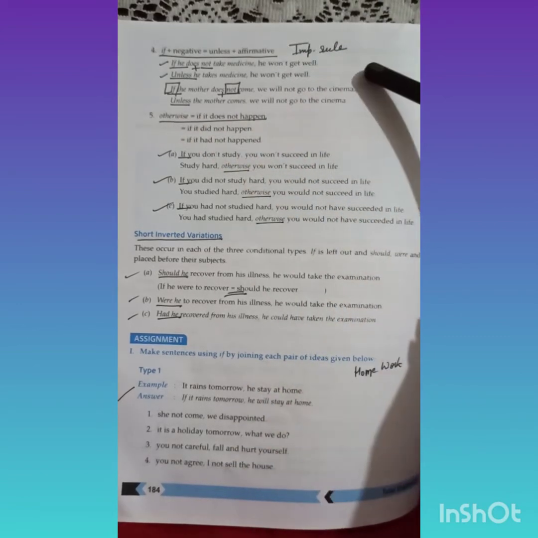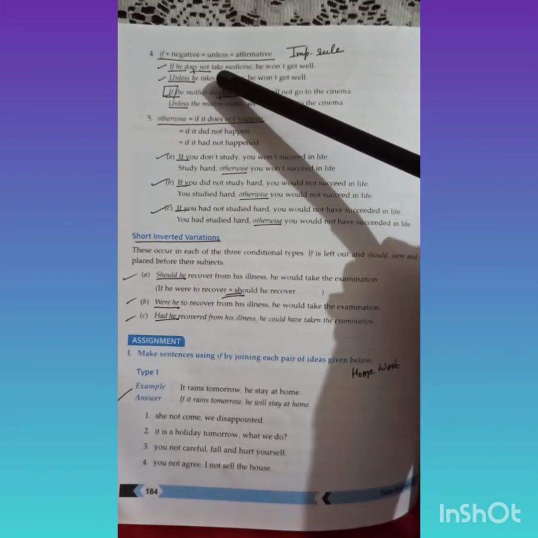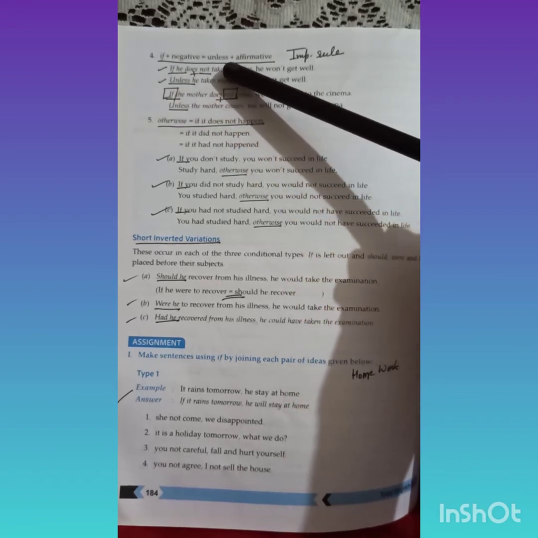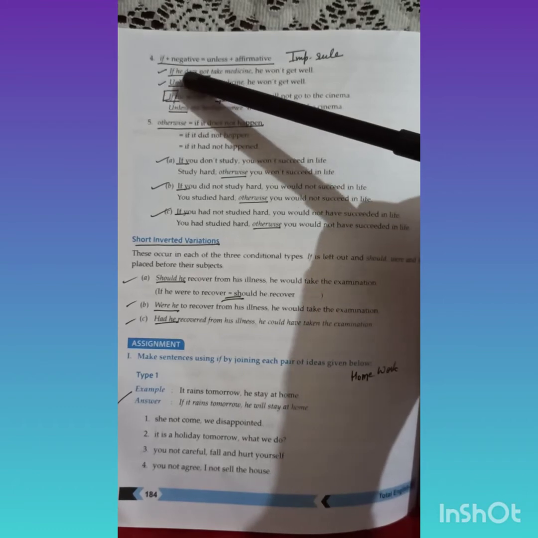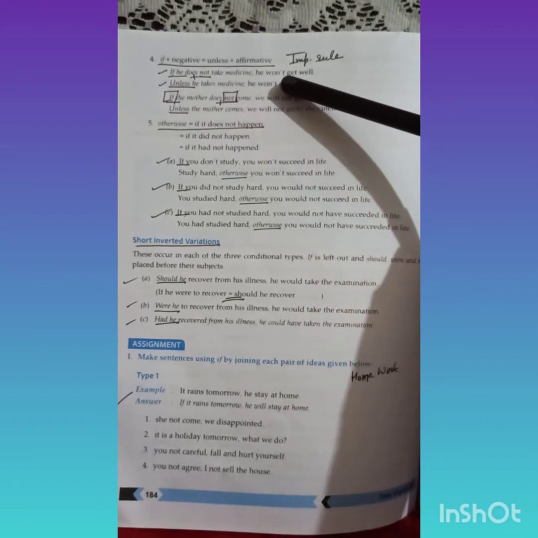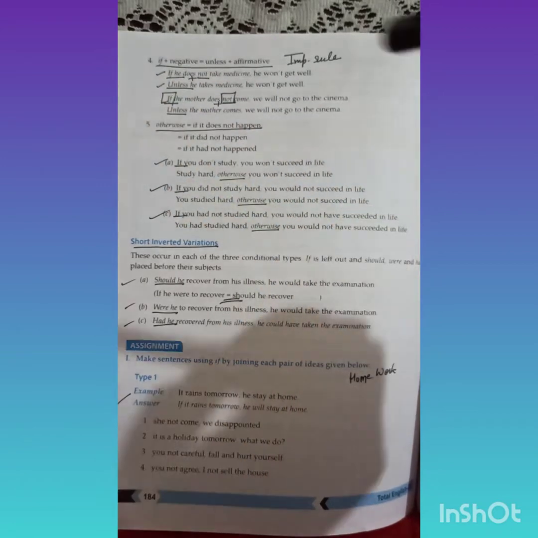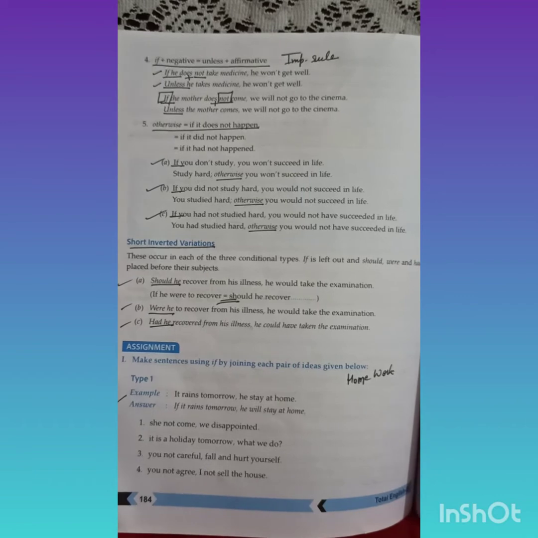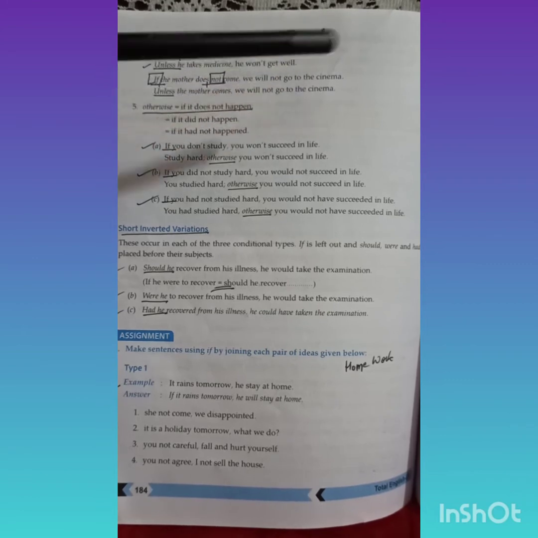Another important rule that is given over here is for the use of unless. Children, if plus negative, that means if plus no, is equal to unless plus affirmative. Remember this rule. For example, if he does not take medicine, he won't get well. If you just remove if and not, what will be there? Unless. So, how will you write the sentence? Unless he takes medicine, he won't get well.